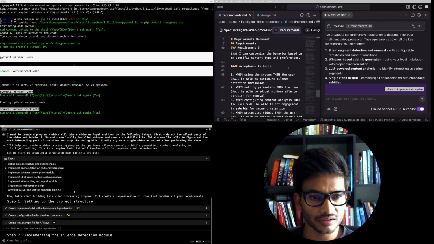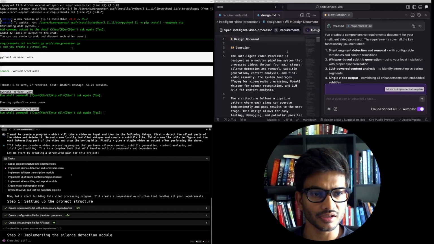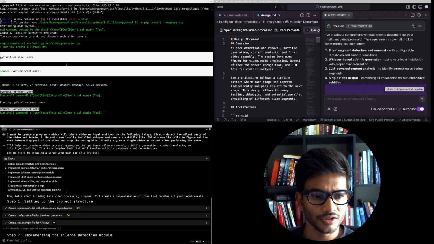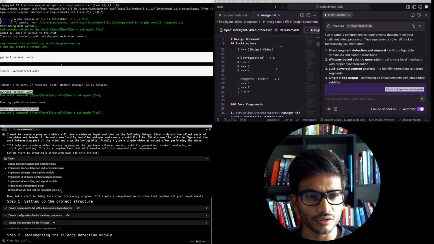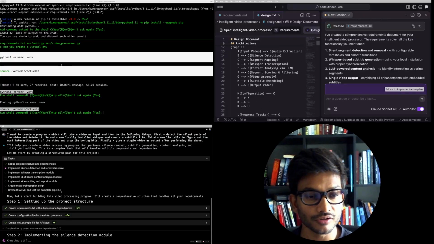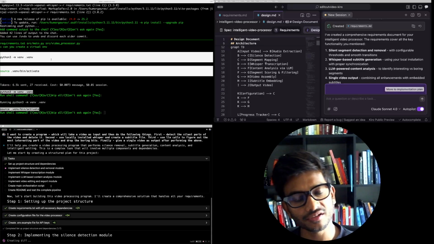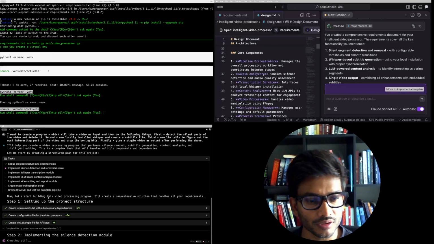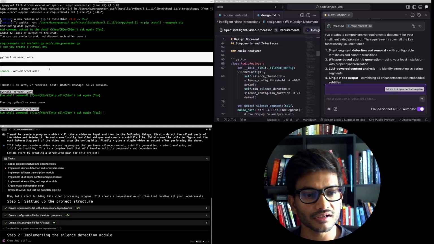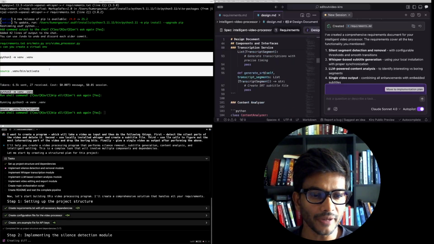Kiro has given me a design document now. And in the design document, Kiro is telling me about what it can do, what it cannot do, what it is planning to do, and what kind of architecture it's planning to follow. It's talking about the core components, the kind of interfaces it's going to build, and so on and so forth.